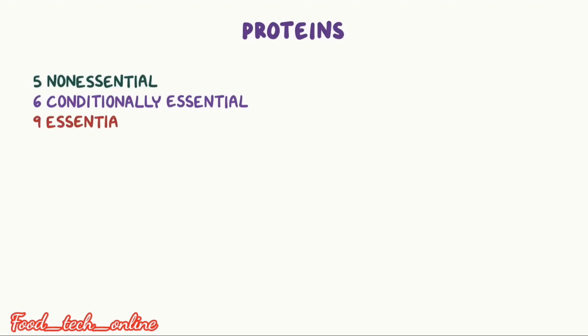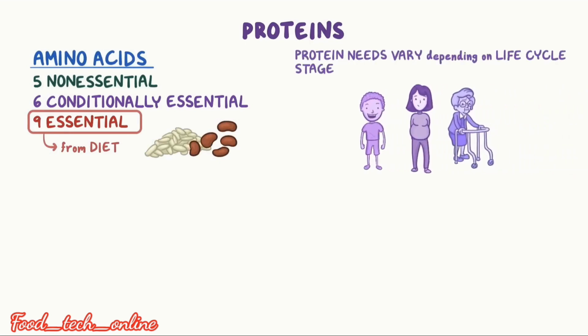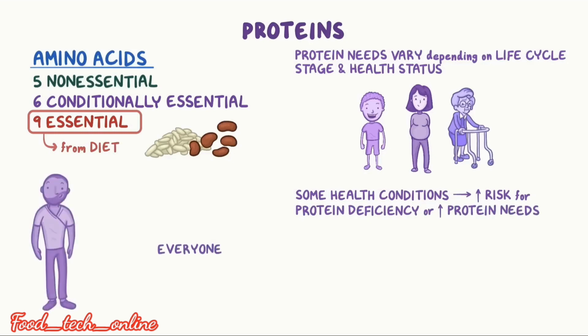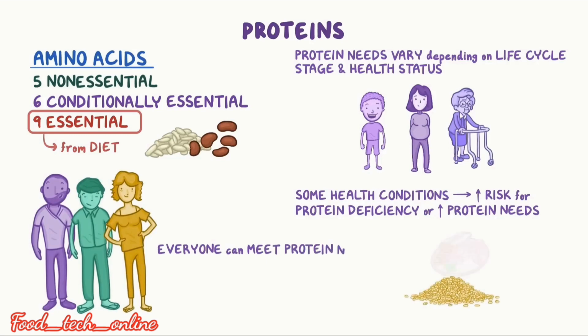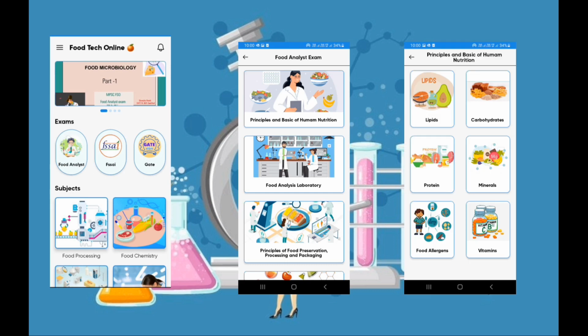Move to the revision of proteins. Proteins are divided into amino acids: 5 non-essential amino acids, 6 conditional essential amino acids, and 9 essential amino acids, which are given by the diet. Protein needs vary depending on lifestyle stage and health status. With some health conditions, there is a risk of protein deficiency or increased protein needs. Everyone has a different protein requirement, met by eating a variety of foods with all the proteins.